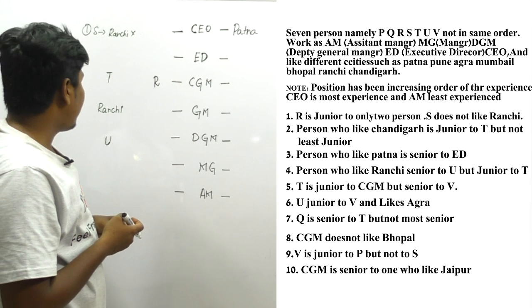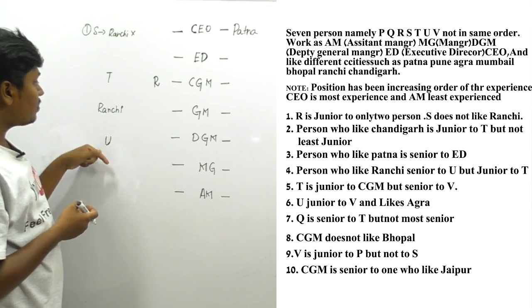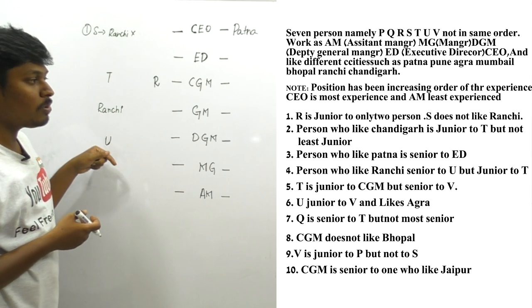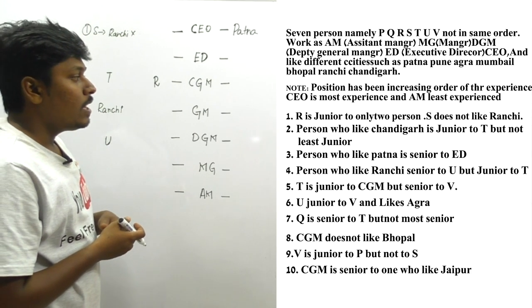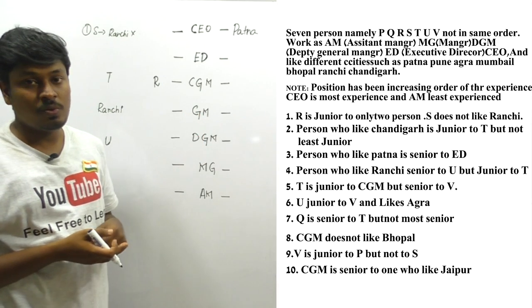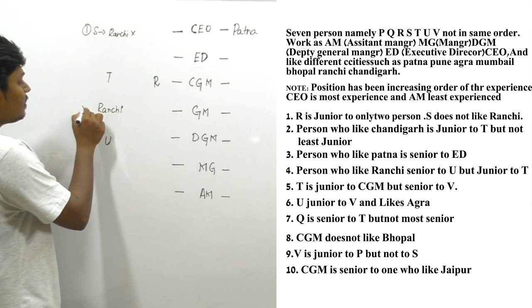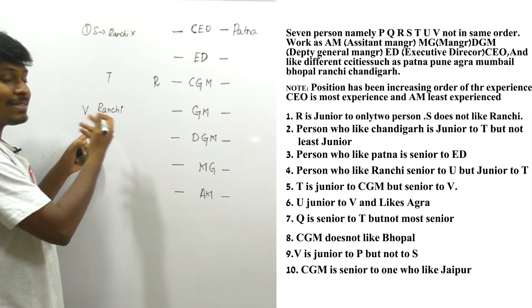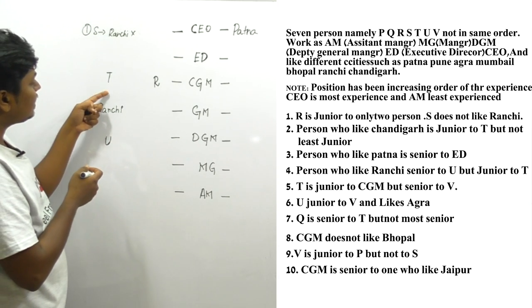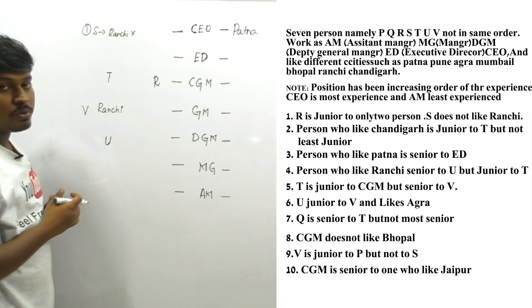No. Okay, but we know that V should come at the bottom of T, right? Okay. U is junior to V. Friends, they have said that U is junior to V, right? That means V should be senior. So I can definitely say that V should come here, but I don't know whether V is exactly Ranchi, or V can come here or V can come here. But they have clearly said that U is junior to V.